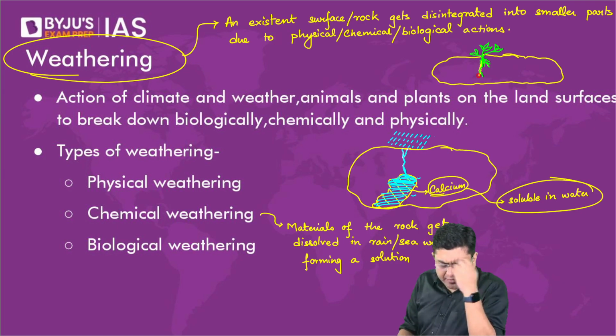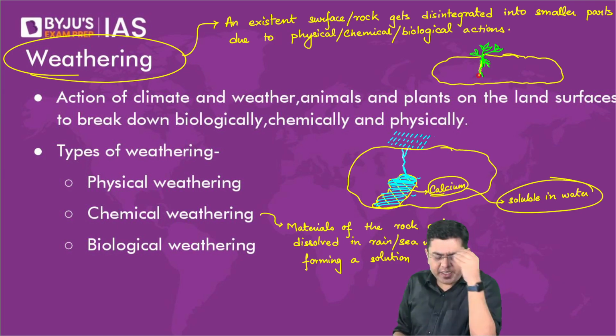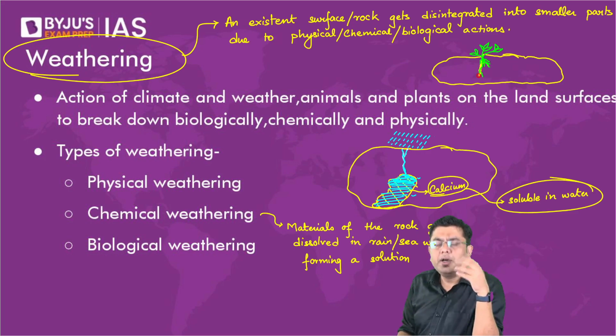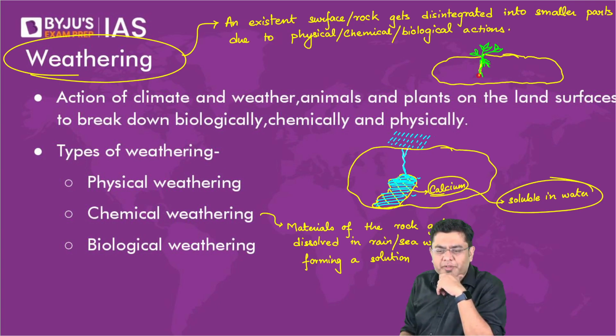Janvi, no, physical weathering is basically something initiated by the physical action or the physical agents of nature. But then, as I told you, physical, chemical, and biological weathering can all happen at the same time. They occur simultaneously. Frost wedging. What is frost wedging?